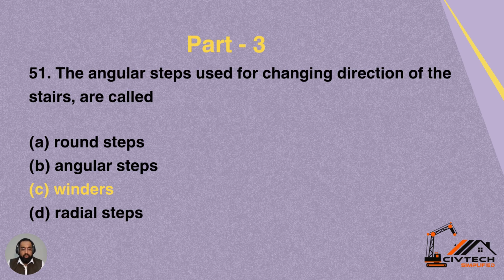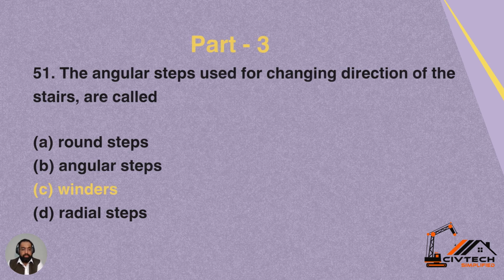It's part 3. So question number 51 for today is: the angular steps used for changing direction of the stairs are called. Option A is round steps, B angular steps, C winders, D radial steps. So the angular type of steps for changing the direction of the stairs are called winders. Option C is correct for this question.